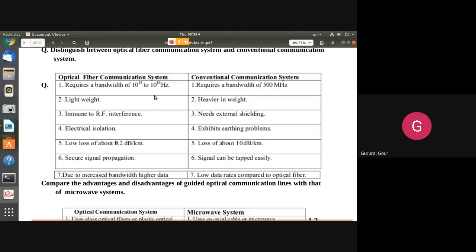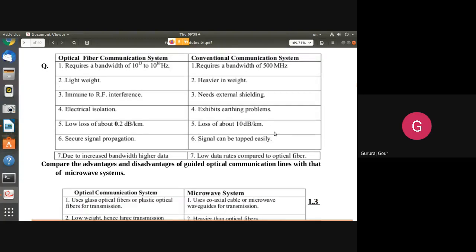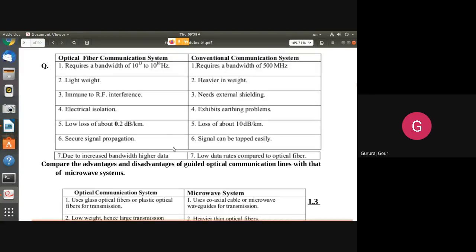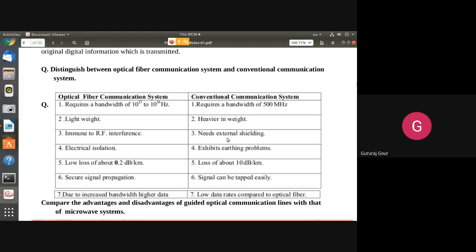Secured signal propagation is supported in optical fiber, whereas the signal can be tapped very easily in traditional systems. The main reason is that the whole system is totally concealed. You can see how the optical fibers are dug and laid; it is totally concealed. That is why the loss is very much less. Another contribution is the inherent nature of optical fiber itself, which supports very much less loss. Interference is very much reduced, secured signal propagation is supported, and due to increased bandwidth, higher data can be transmitted compared to the conventional communication system.